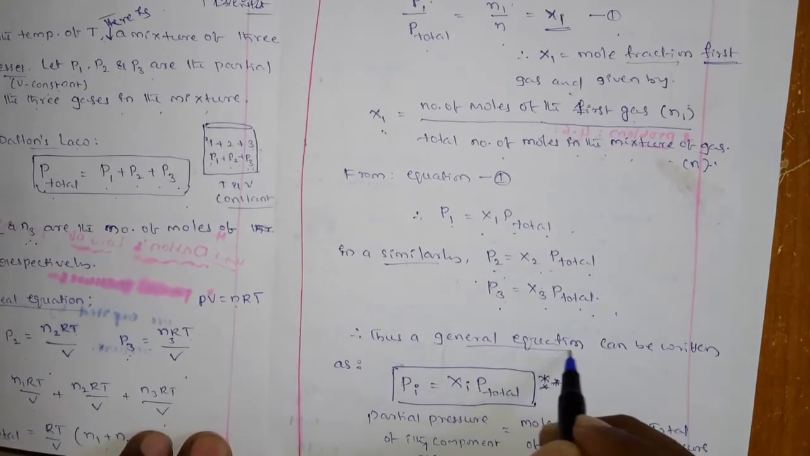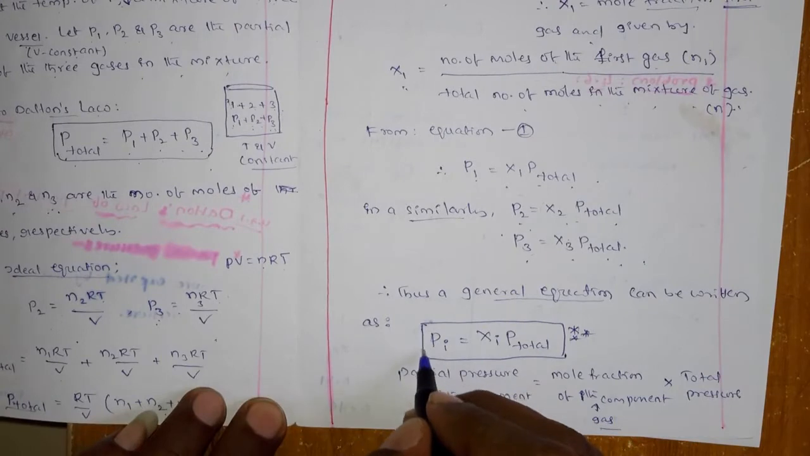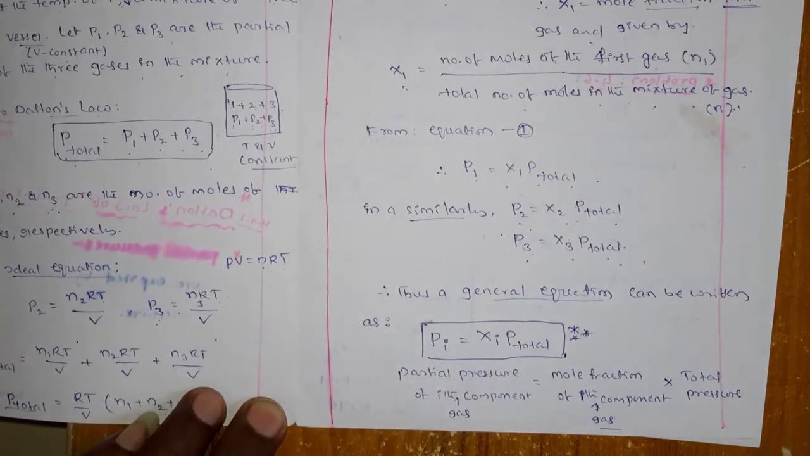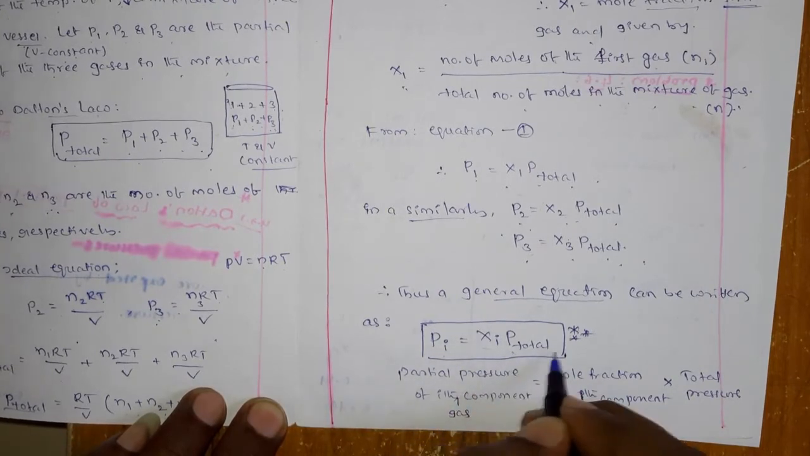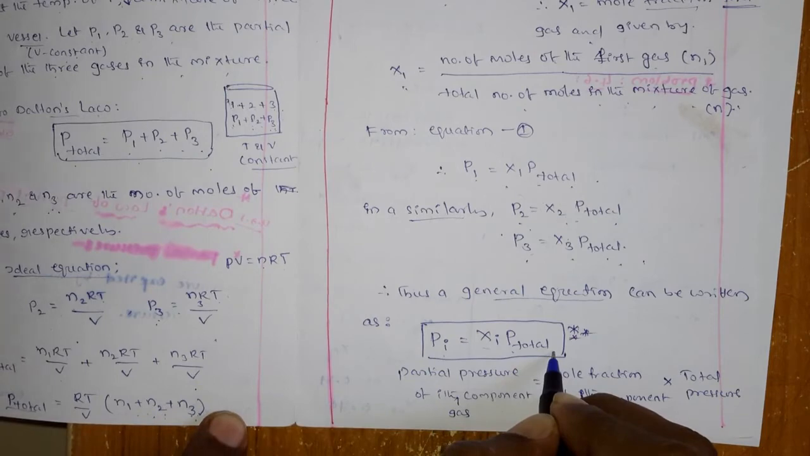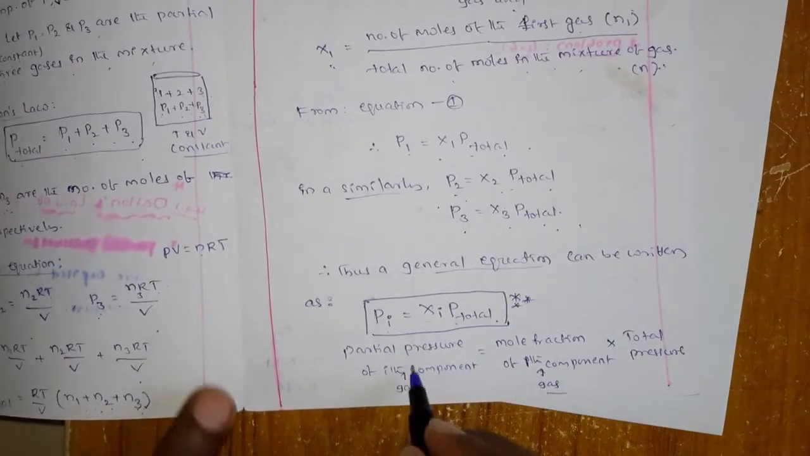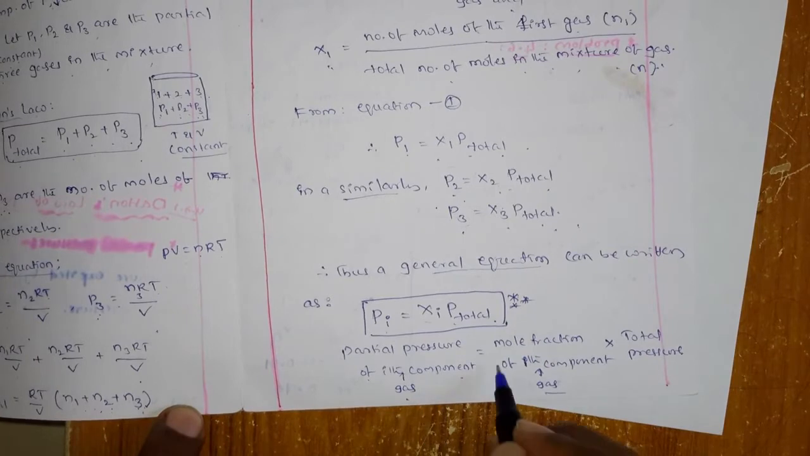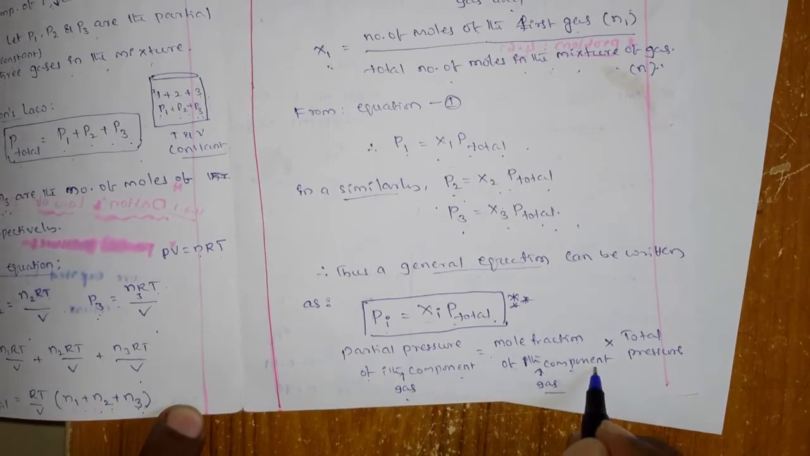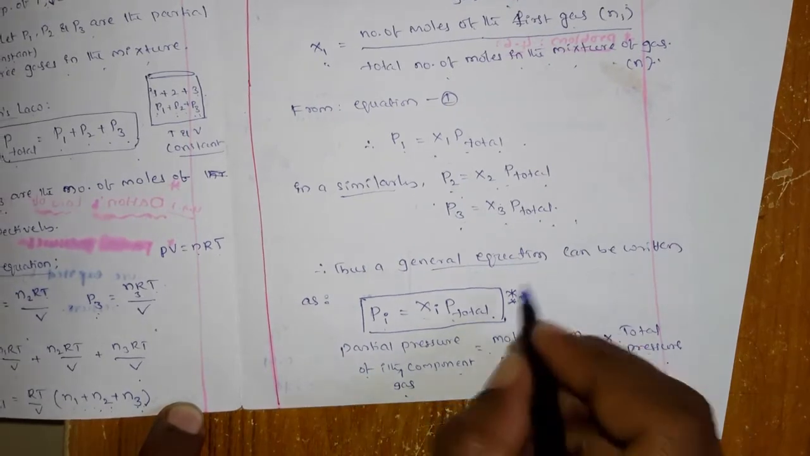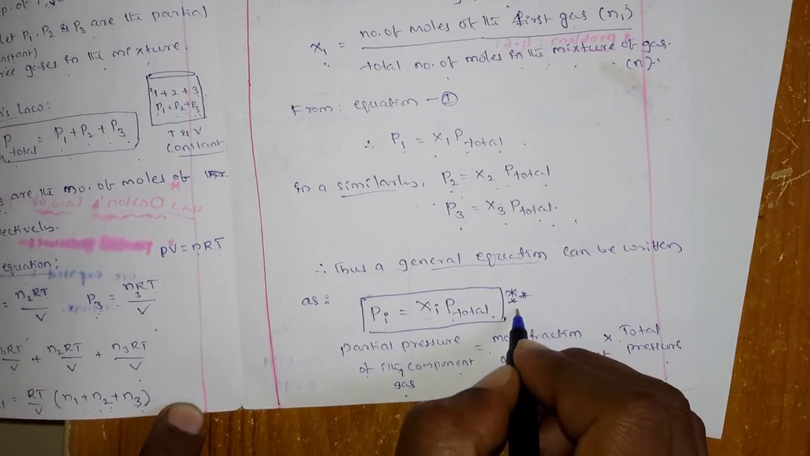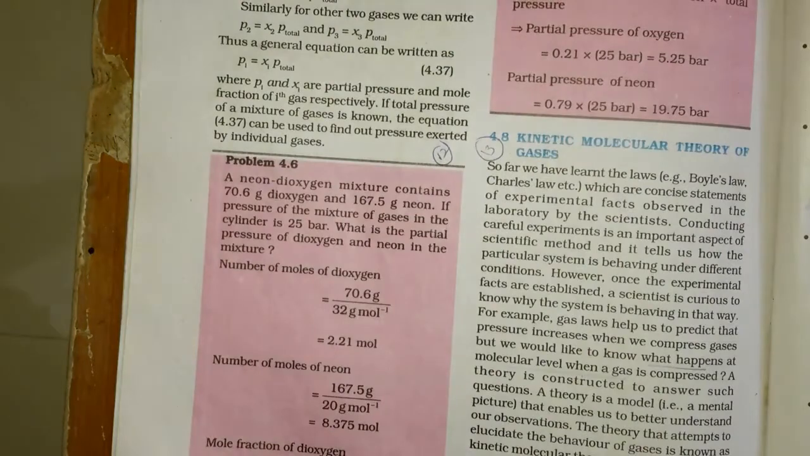So in general we can write one equation, that is, the partial pressure of the ith gas, any of 1, 2, 3, 4, 5, 6, is equal to the mole fraction of that ith gas into the P total. So the partial pressure of the ith component is equal to the mole fraction of that ith component into the total pressure. This is very important from the point of view of problems. Okay, right. And now we can look at a problem on Dalton's law of partial pressure.